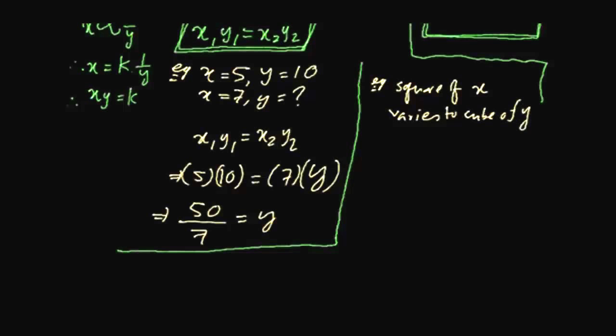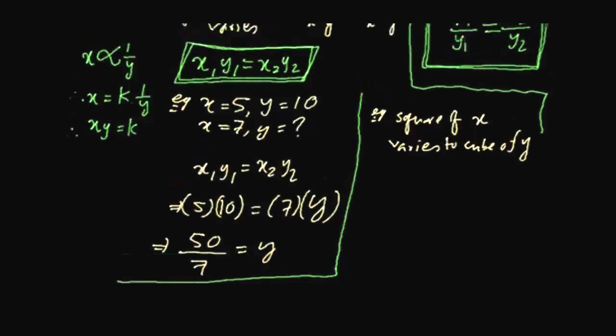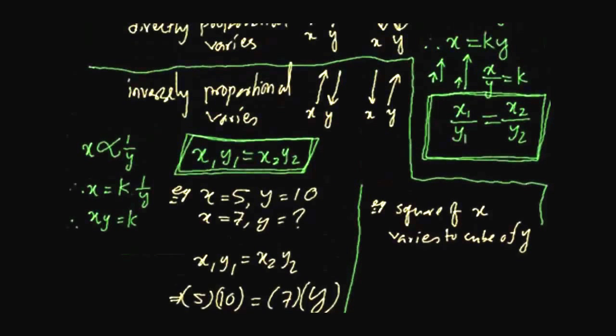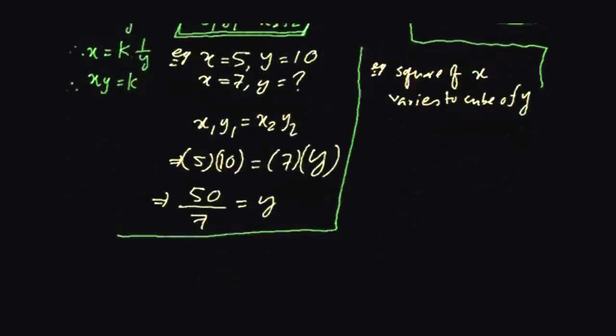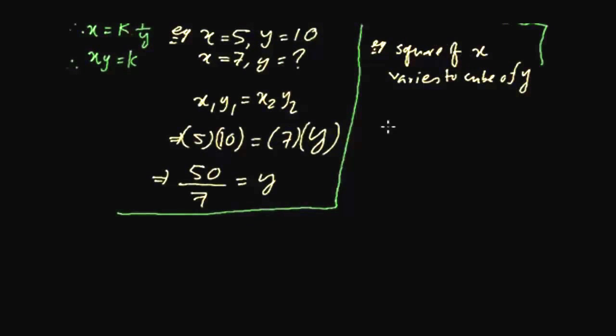In that case, we know that directly proportional means the constant can be found by x by y. So here the first one that we have is the square of x, so this is going to be x squared by y cubed. This is our first value. And x squared by y cubed, this is our second value.